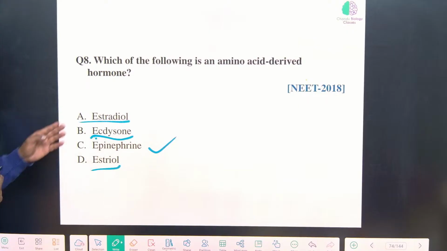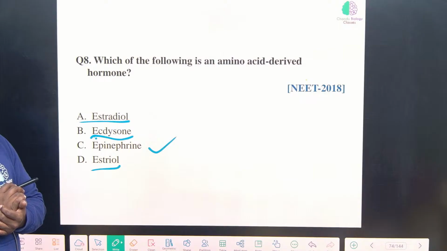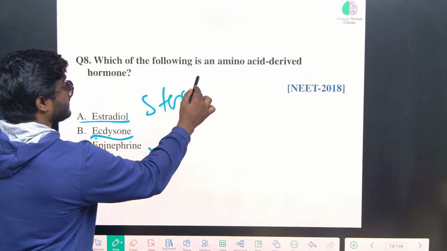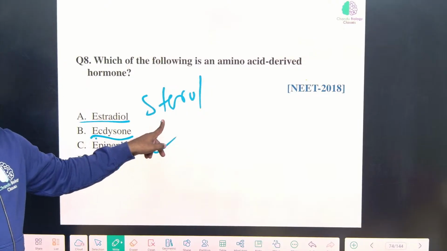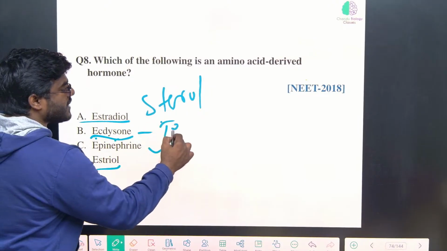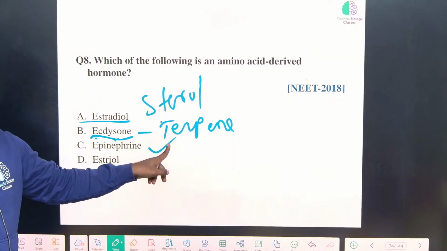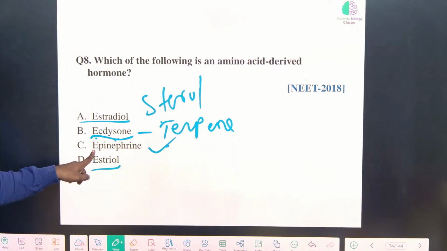Estradiol and estradiol are what kind of hormones, friends? Very good. Correct. They are sterols. Correct? And this one is basically a terpene, which is also a type of lipid derivative only. The only amino acid derivative is epinephrine.